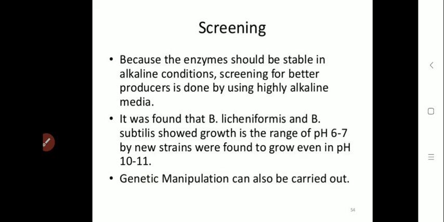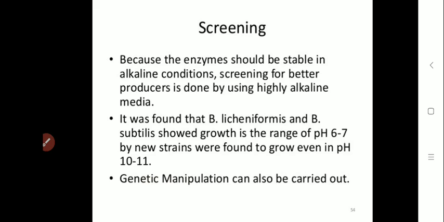It is found that Bacillus licheniformis and Bacillus subtilis showed growth in the range between 6 to 7, but when strain improvement is carried out on these strains, the improved new strain can be grown at a pH range between 10 to 11 also.